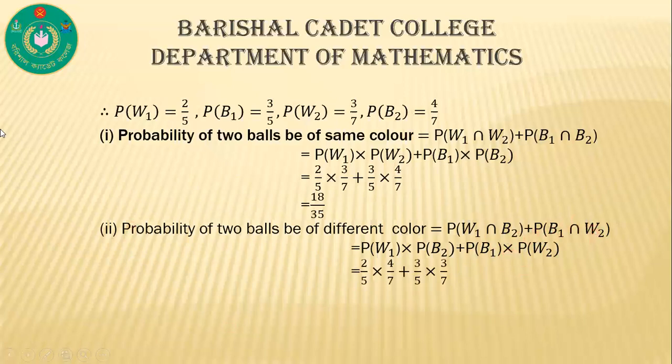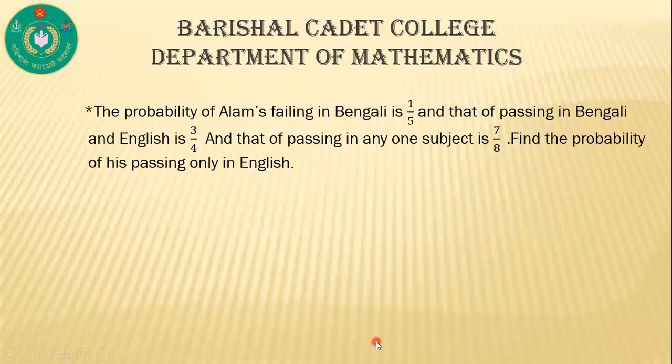Now putting the values here, 2 by 5 into 4 by 7 plus 3 by 5 into 3 by 7, because P of W1 is equal to 2 by 5 and P of B2 is equal to 4 by 7. After calculating this, we can write 8 by 35 plus 9 by 35. After calculating, we can write 17 by 35.